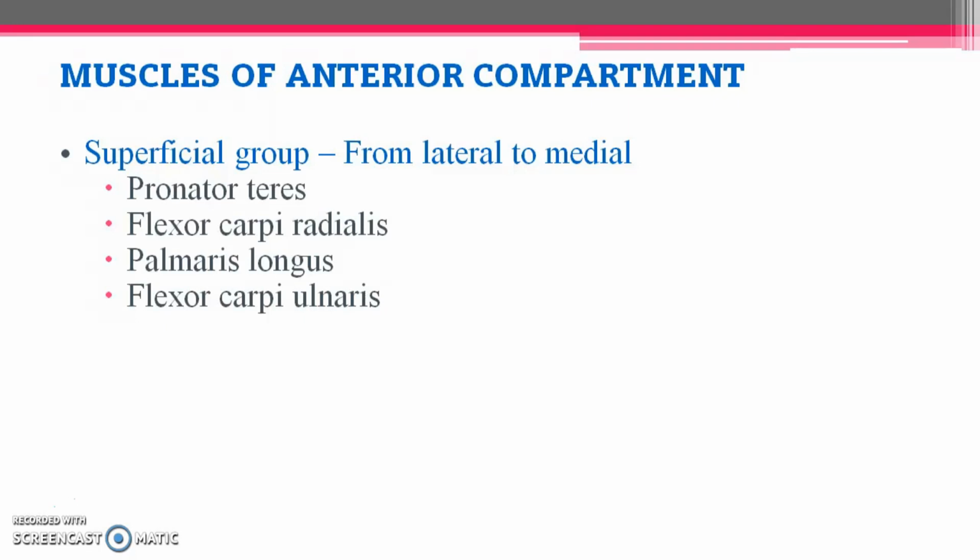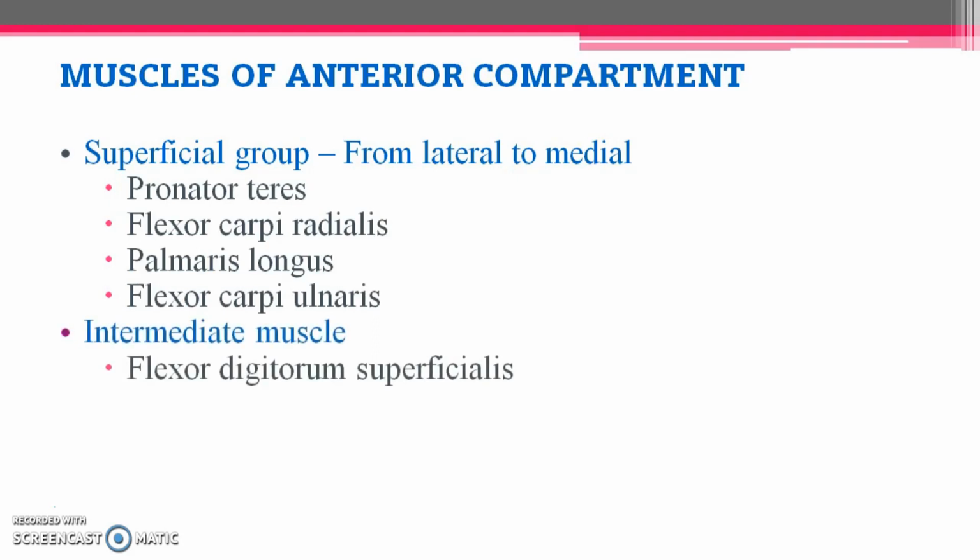Then we have flexor carpi radialis, medial to pronator teres, which gives the action of flexion, and it is related to the carpal bones and goes to the radius. Then we have palmaris longus, which goes to the palmar aspect of the hand and has a long tendon. Then we have flexor carpi ulnaris, which goes to the ulnar side of the forearm region.